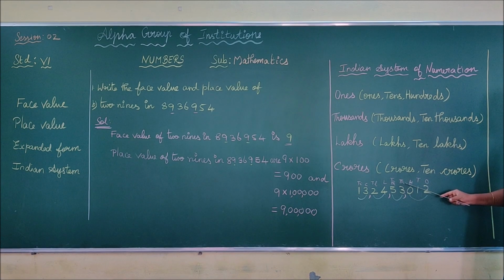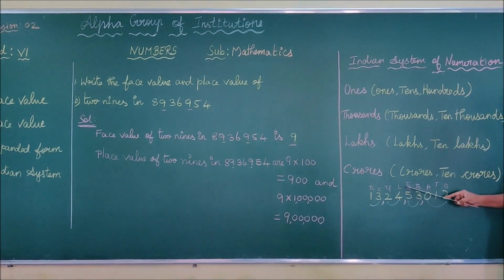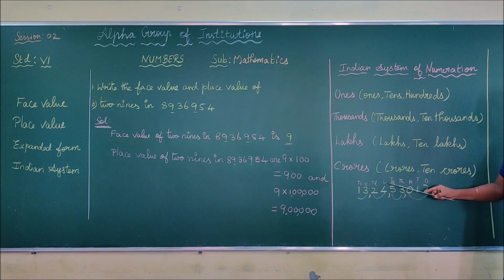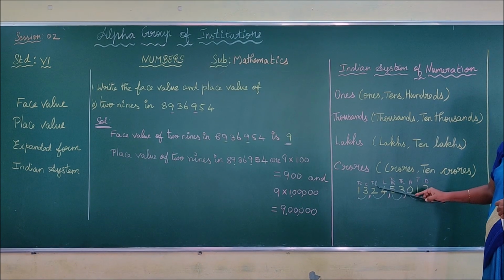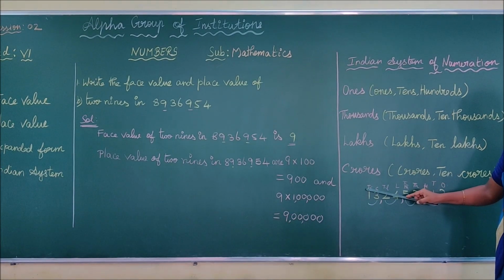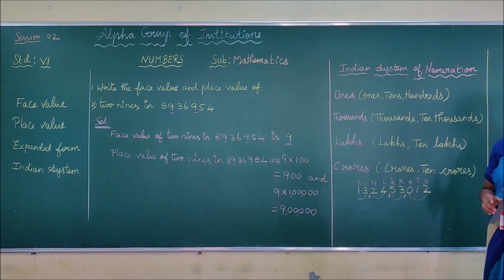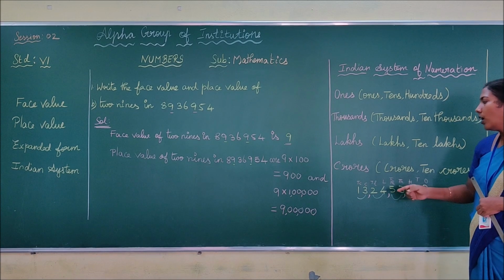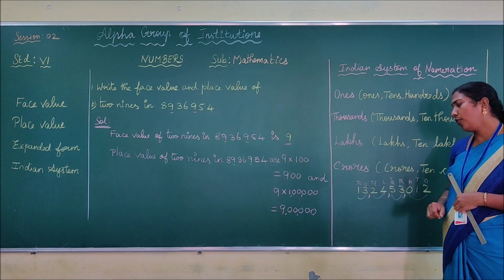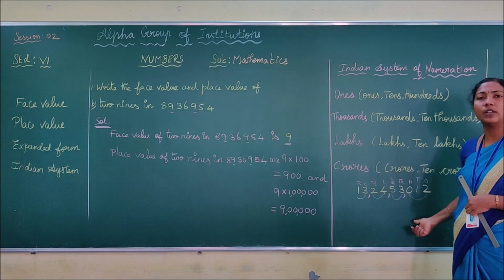For 10,000 use T dot TH, for lakhs L, for 10 lakhs T dot L, for crores C, and for 10 crores T dot C. Is it clear, children? Now we are going to say the number name for the given number.